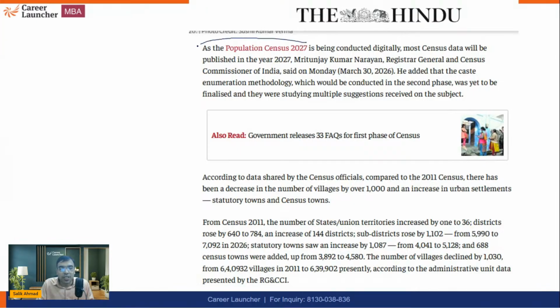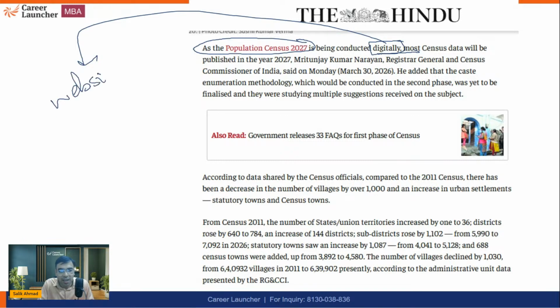Yes, as the population census 2027 is being conducted digitally. So this time it will be done digitally, and you have to register on the website. Previously we used to have an offline census, where teachers, government teachers specifically, used to go door to door and ask about the details. But now it will be done digitally.